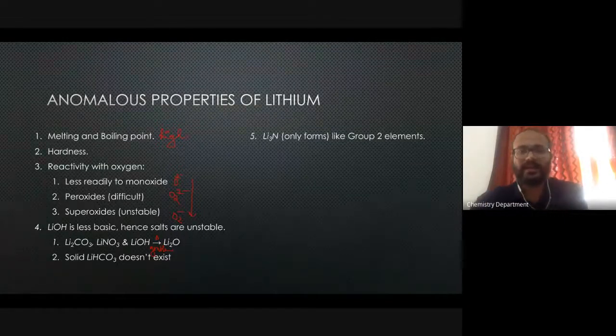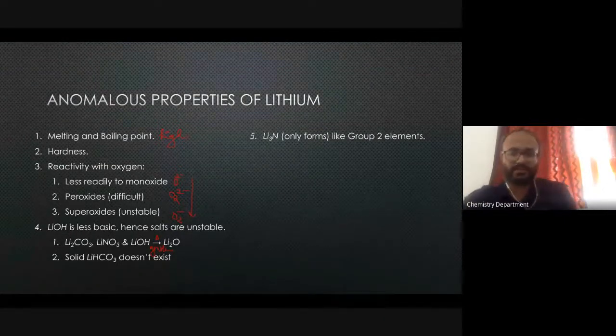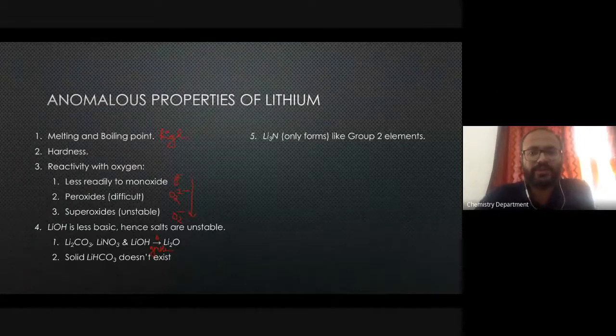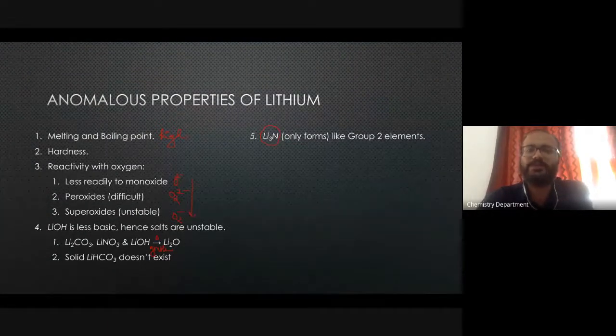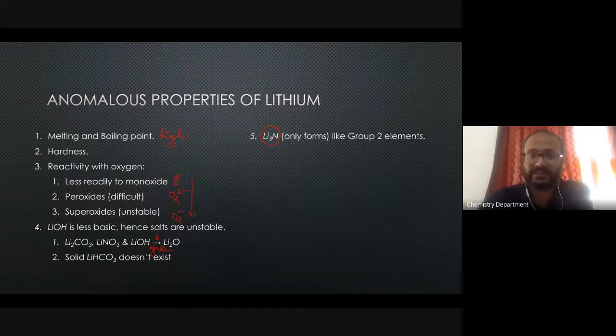Then another property that lithium metal shows, which I have already told you before when we discussed lithium reacting with air. In air you have the nitrogen component, right? Lithium shows this property of forming lithium nitride, which is ionic in nature. These lithium nitrides are formed only by lithium metal in group 1.